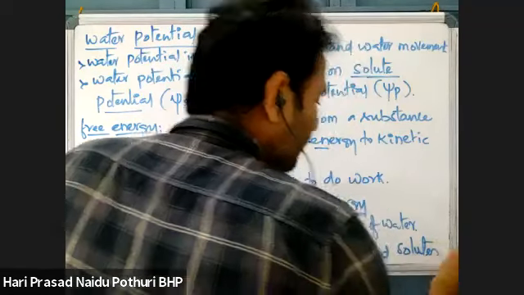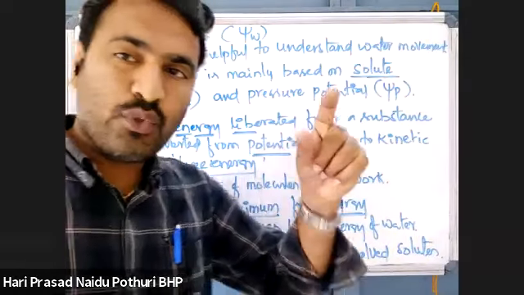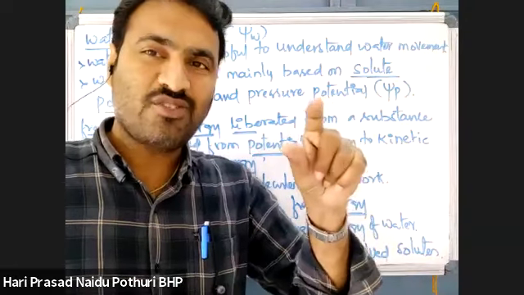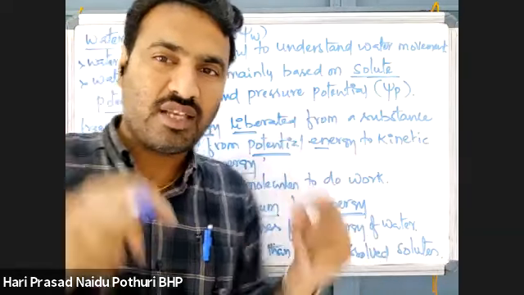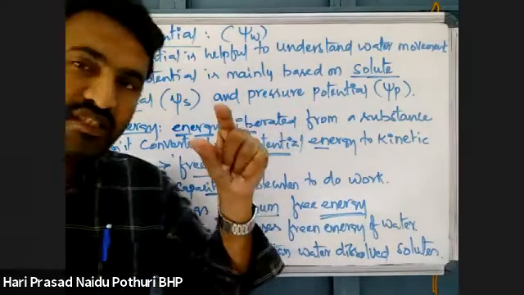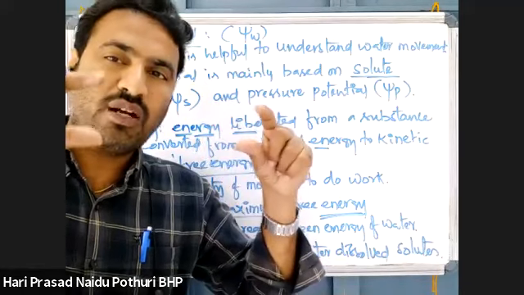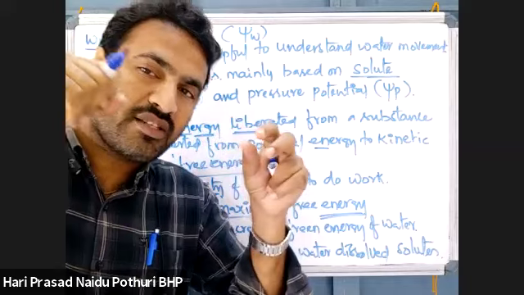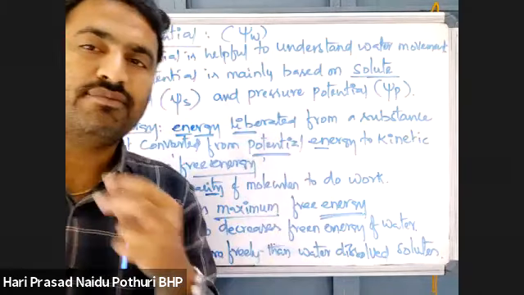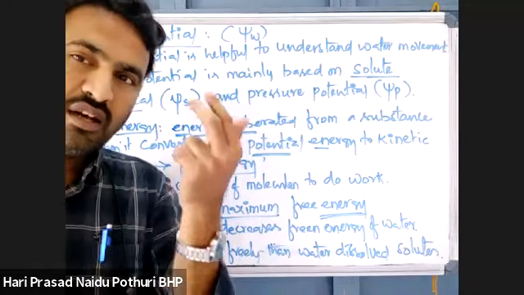If you take one pure water solution, and one water with dissolved particles: when water with dissolved particles is there, it is not moving freely from cell to cell or in xylem.